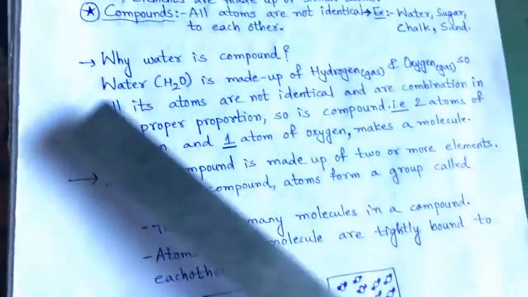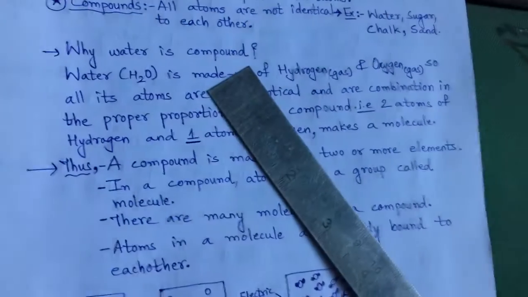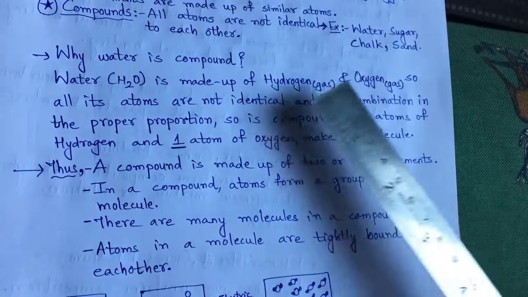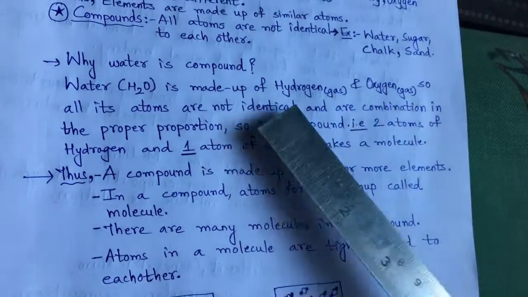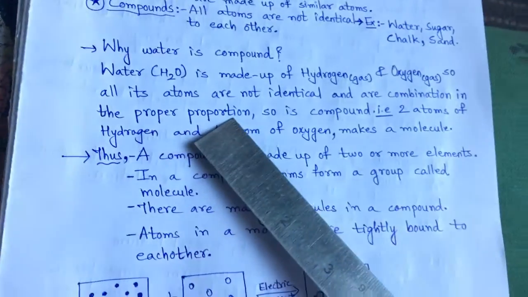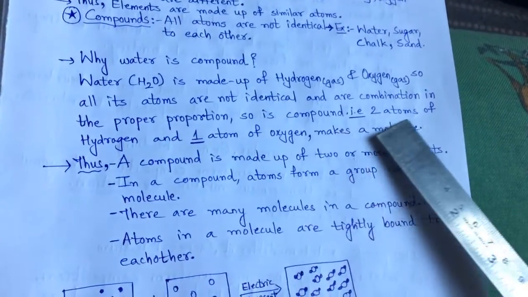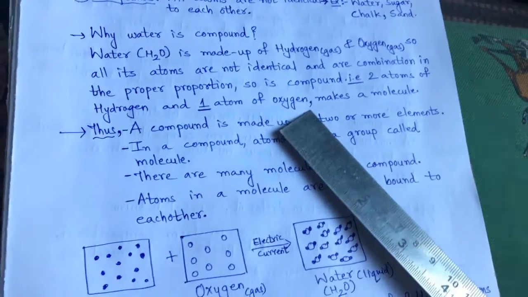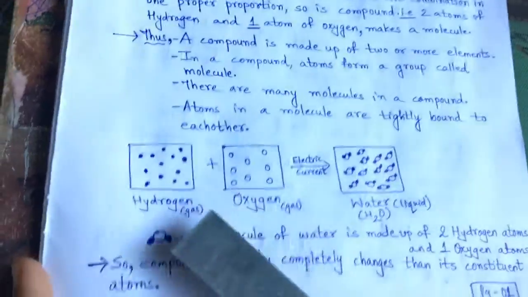Here I have given one question: why is water considered a compound? As I told, water is made up of hydrogen gas and oxygen gas. Hydrogen and oxygen are not identical, but they are combined in a proper proportion, that is 2 atoms of hydrogen and 1 atom of oxygen, which makes a molecule. Please see here.